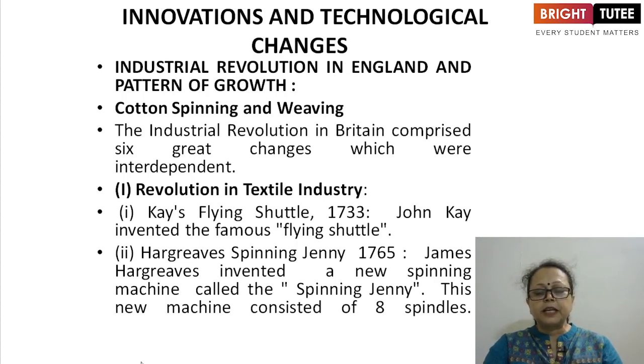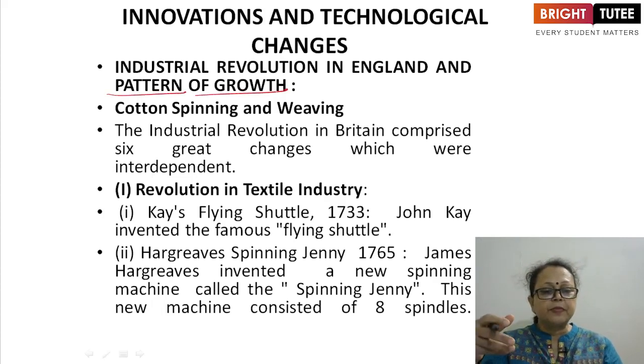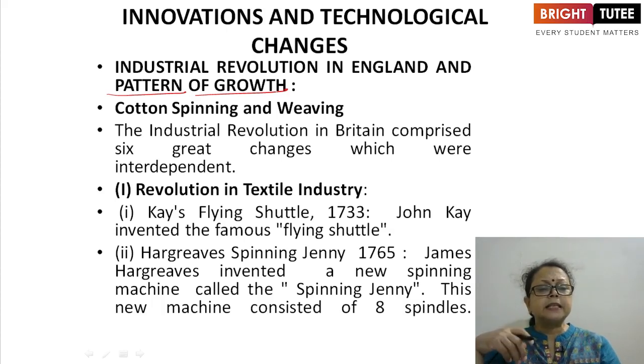The chapter is based on revolution, meaning change, and in this context the focus is on England. So what was the pattern of growth? Now we discuss the patterns, the system, in which direction and by which means commodities or goods started being produced or manufactured by these industries.